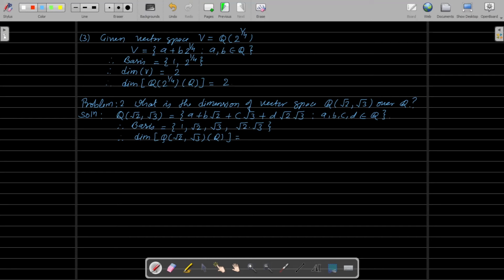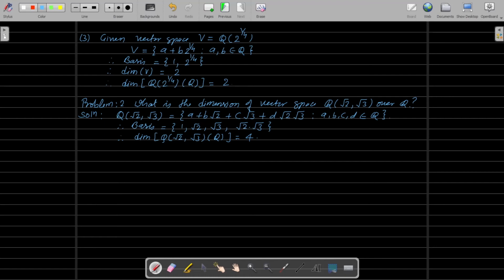This basis set is generated by 4 elements. So therefore the dimension of the vector space Q(square root of 2, square root of 3) over the field Q is 4. I hope you understood this.